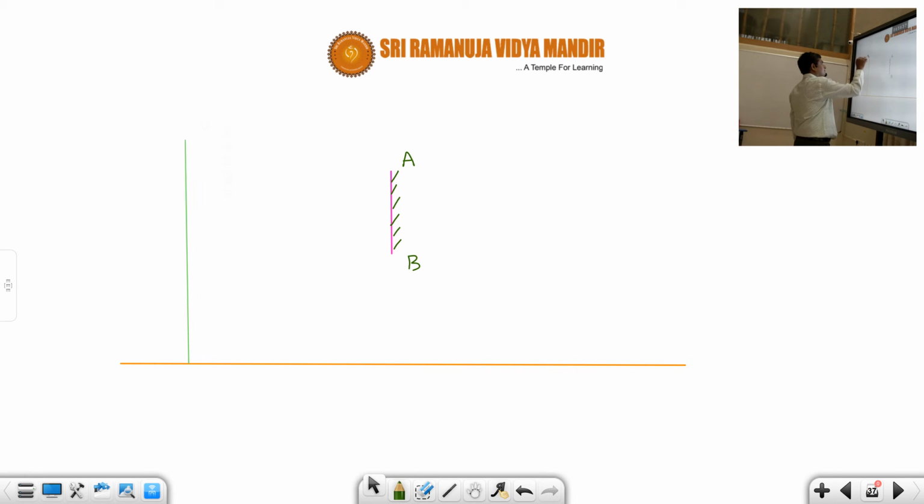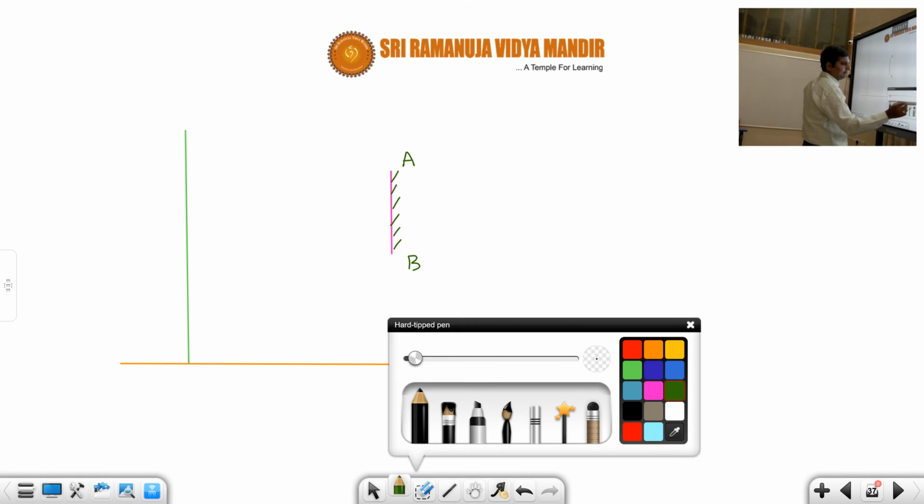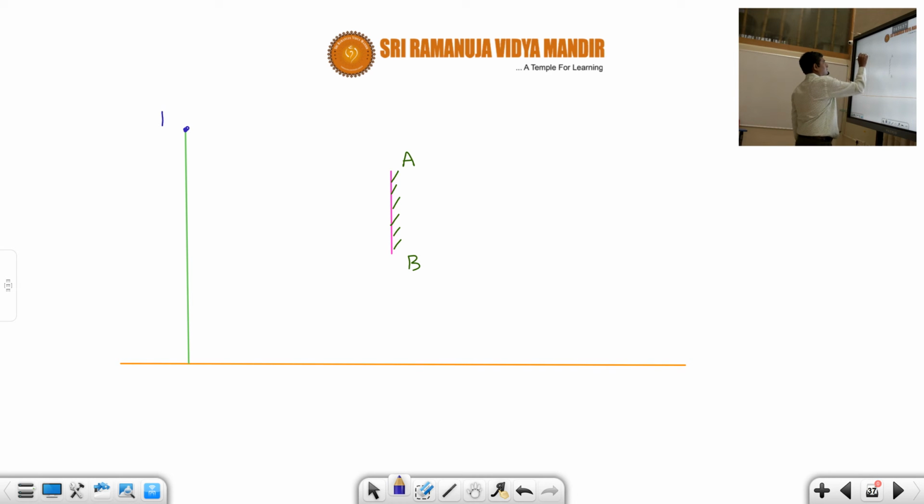Of height how much? H is the height. Now let us identify. This is called the head point H, and this is called the feet, represented by f. His eyes will be somewhere around here, and this is called the eye. His height h is the total height.